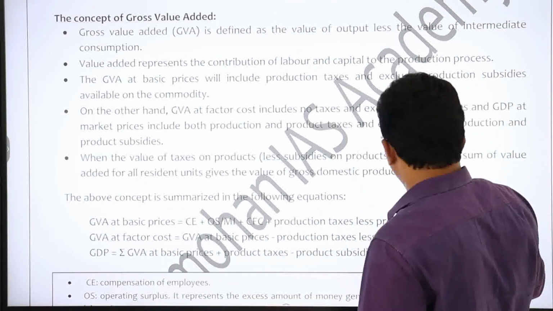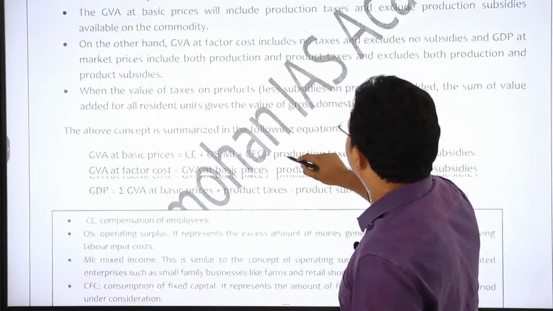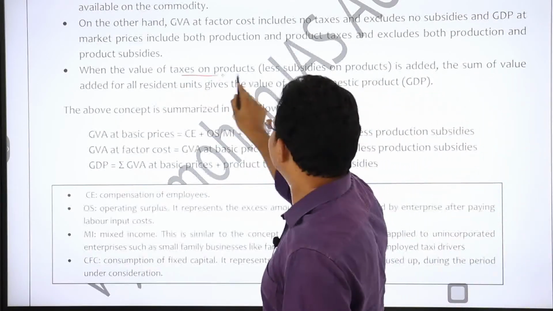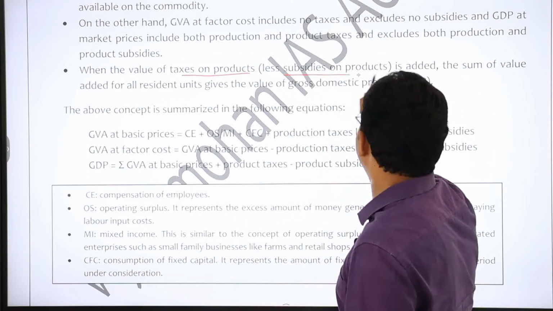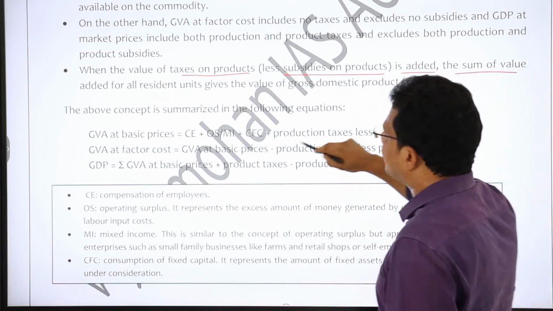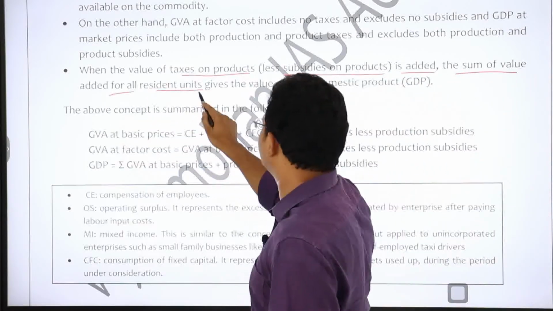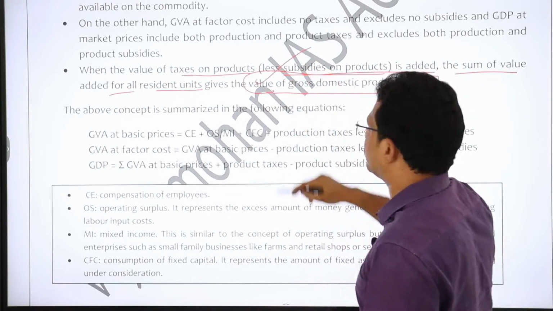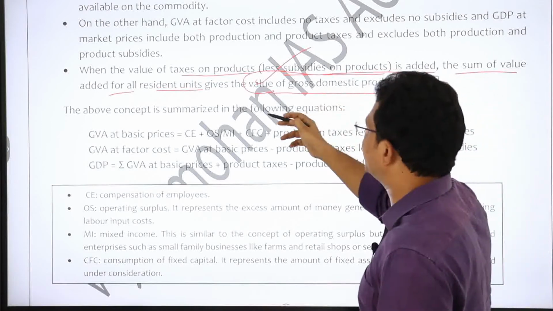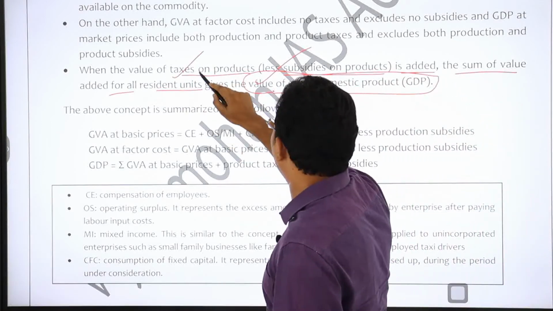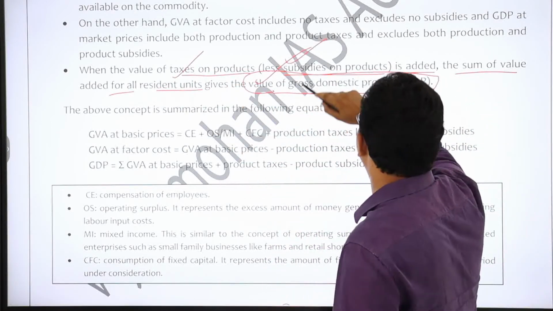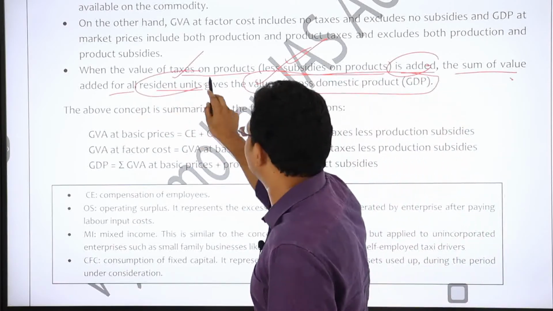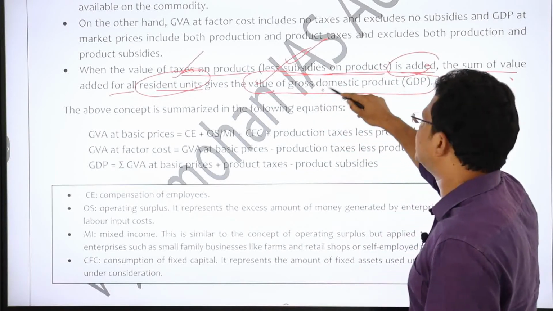Now we will see. When the value of taxes on products less subsidies on products is added, the sum of value added for all resident units gives the value of gross domestic product. See, this is another way of defining GDP: when the value of taxes on products excluding the subsidies on products is added, the sum of value added for all resident units gives the value of GDP, right?